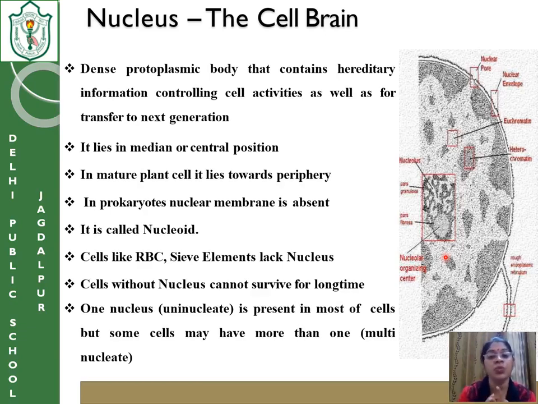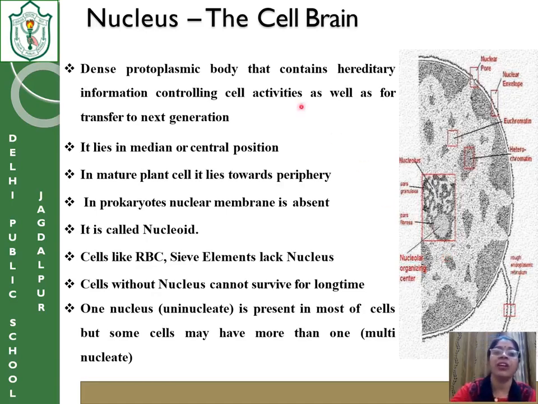One is called smooth endoplasmic reticulum and the other is called rough endoplasmic reticulum. Why is the rough one rough? Because if ribosomes are studded on the edge of the endoplasmic reticulum, they form rough endoplasmic reticulum. If no ribosomes are studded, it is called smooth endoplasmic reticulum, and both have different functions also. We will study it later.